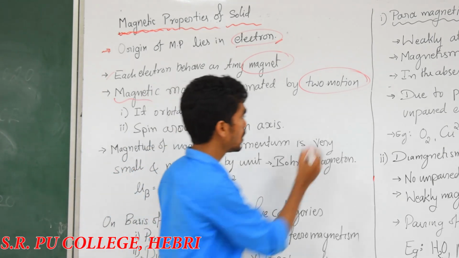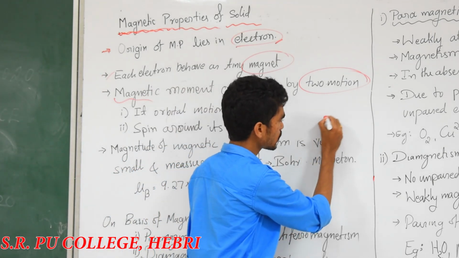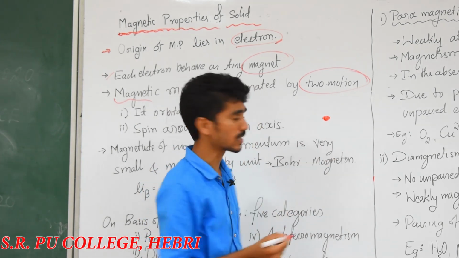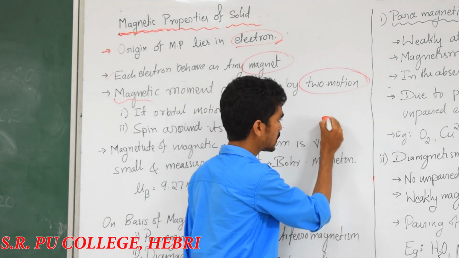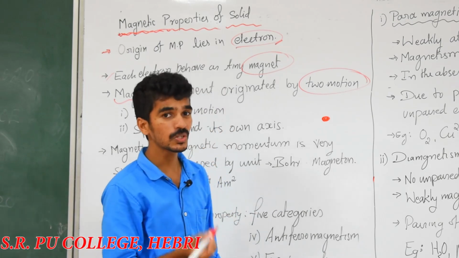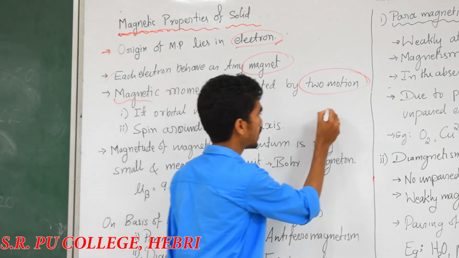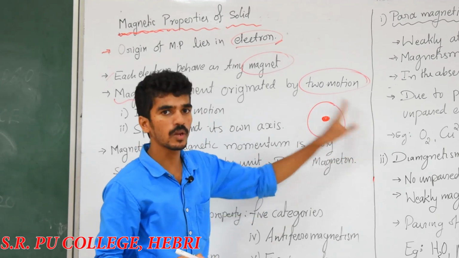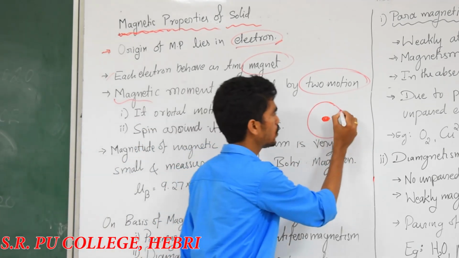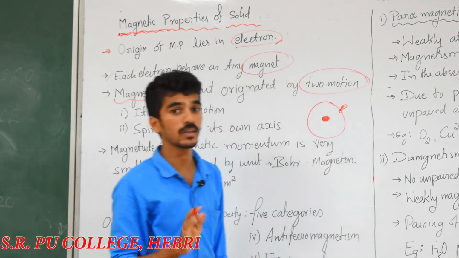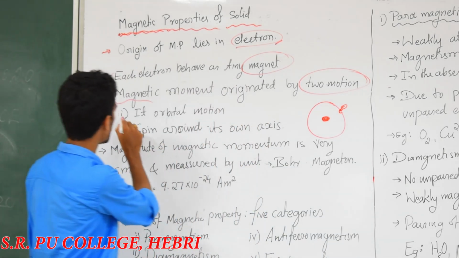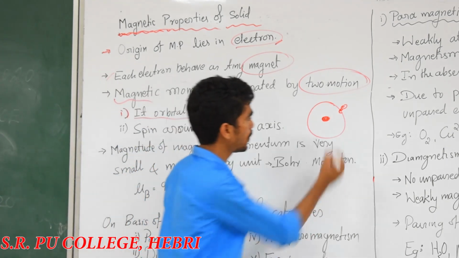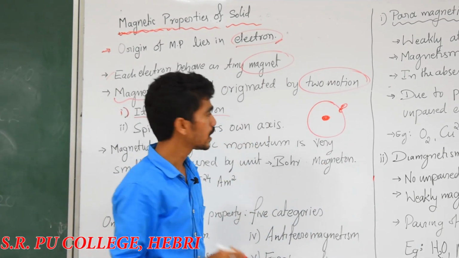For example, consider an atom. If you enlarge that atom, at the center there is a nucleus, and the electrons are located outside, revolving around the nucleus. Now one type of motion is the orbital motion of the electron around the nucleus.